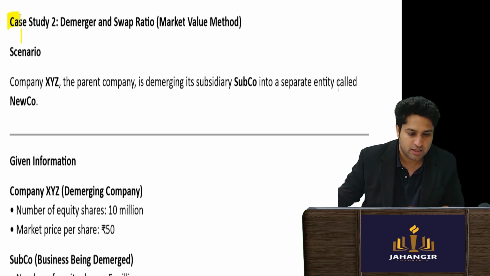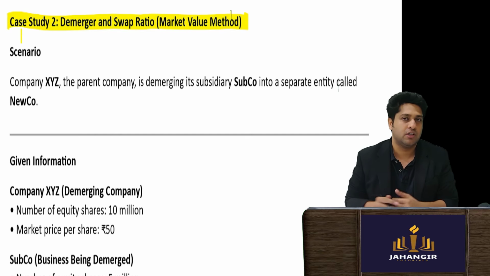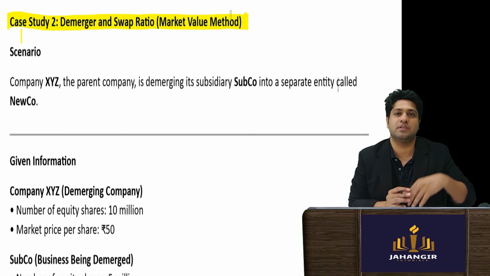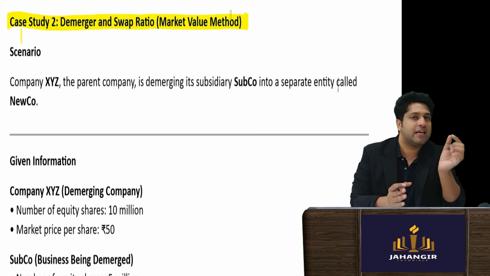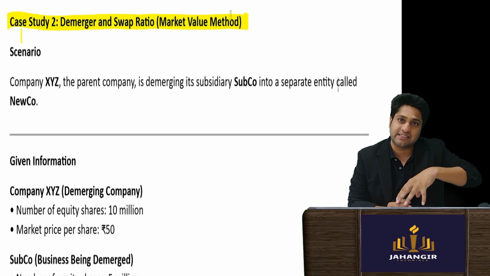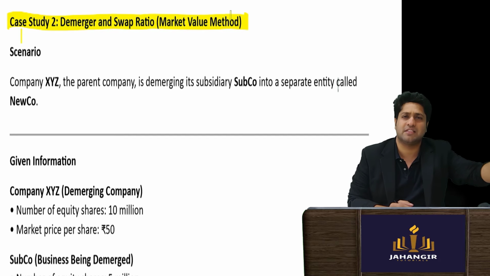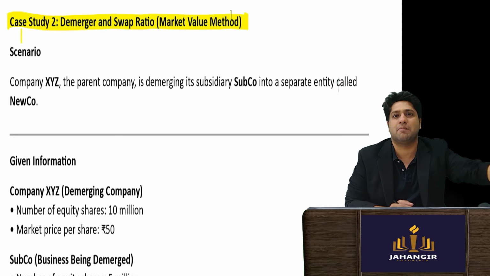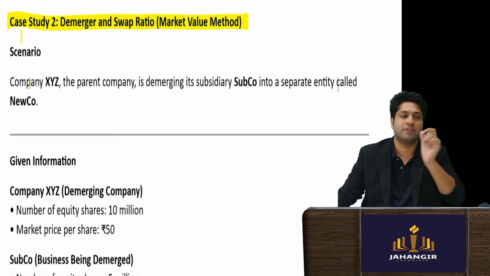Now we look at another part where we'll see how the swap ratio is applied in case of demerger. It's slightly different from mergers. The logic is very simple, because in a merger two companies are being merged. Here there is a difference as compared to a merger: from the company itself, a certain part or division is being divested or separated. Let's read and then I will explain the difference.